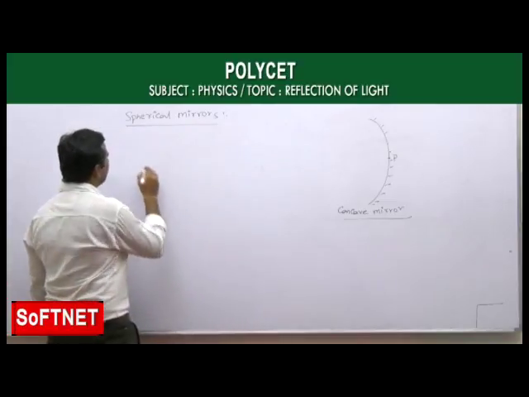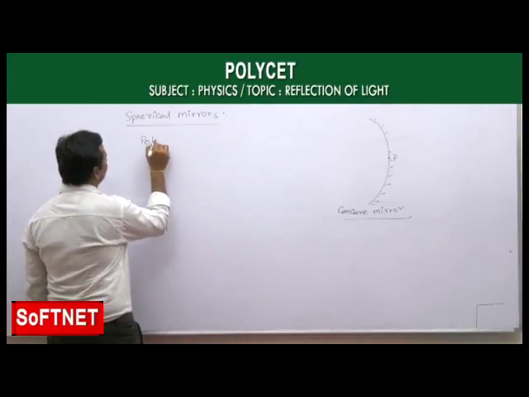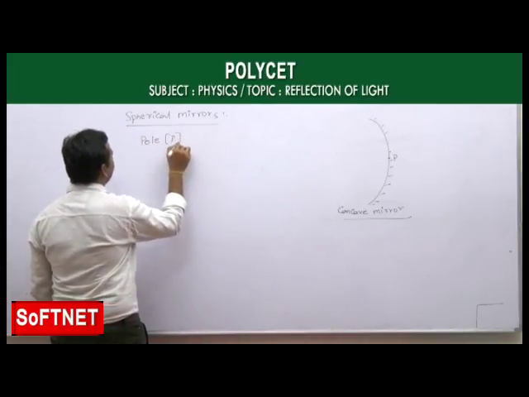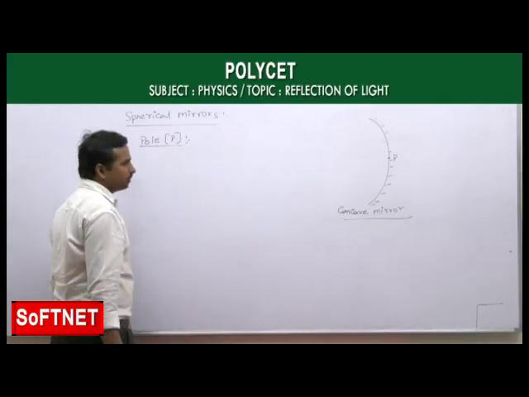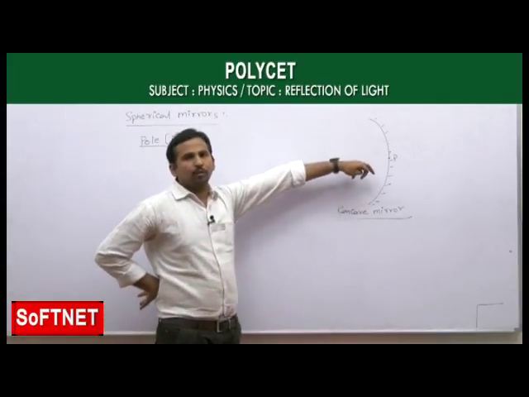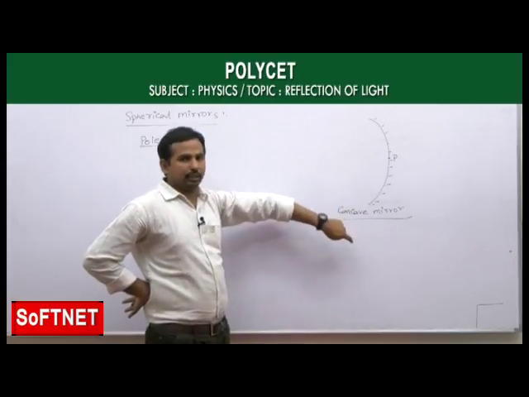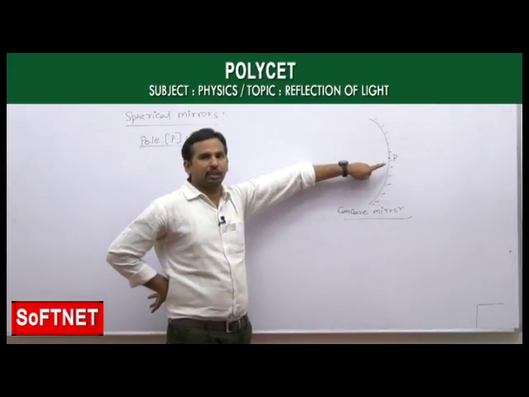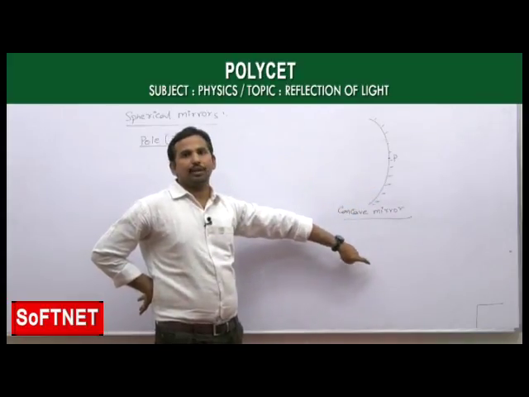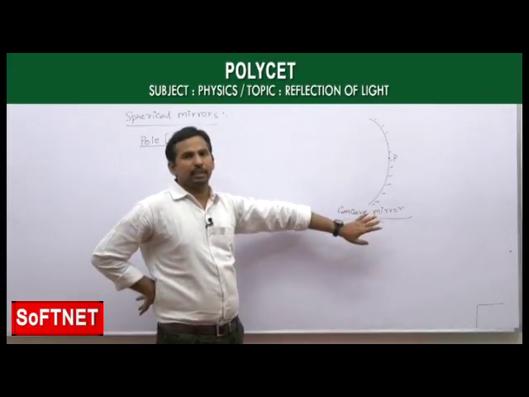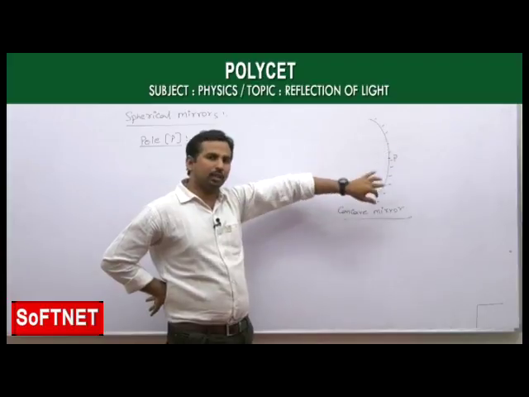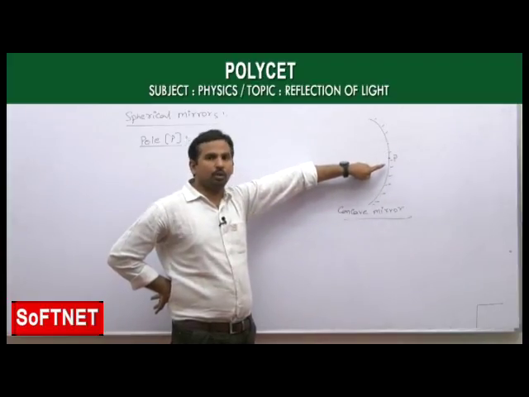It is called the pole of the spherical mirror, P. See that again: the pole of the spherical mirror is nothing but the geometric center of the given spherical mirror. You can take a concave mirror or a convex mirror, any mirror. The geometrical center of that mirror, we call the pole.